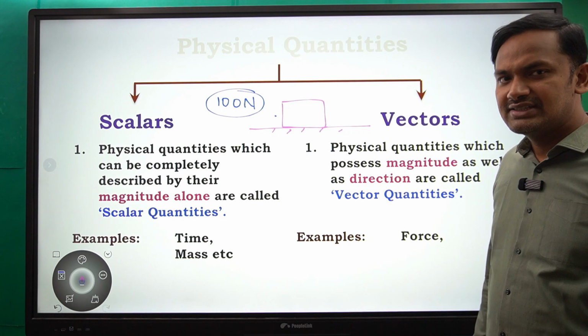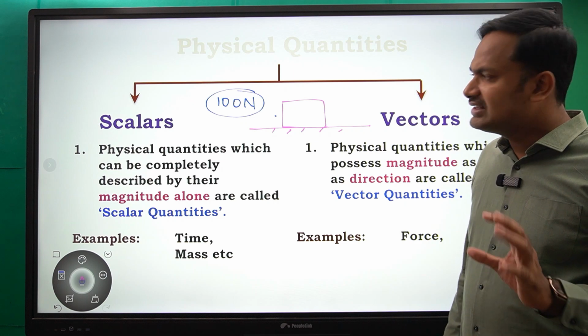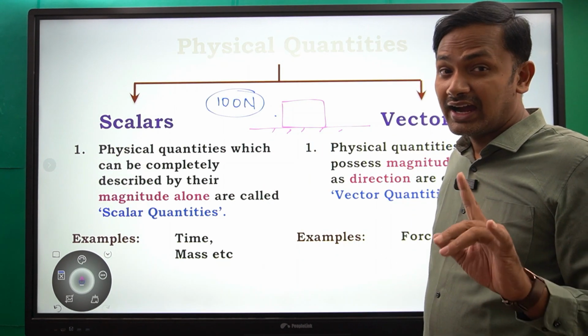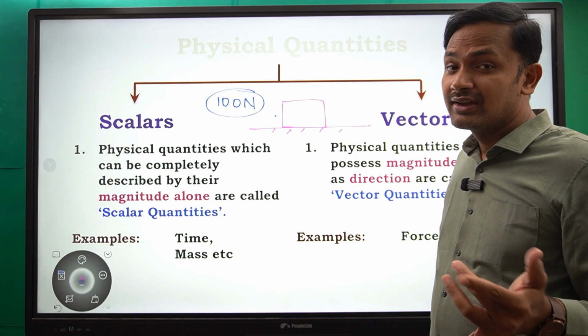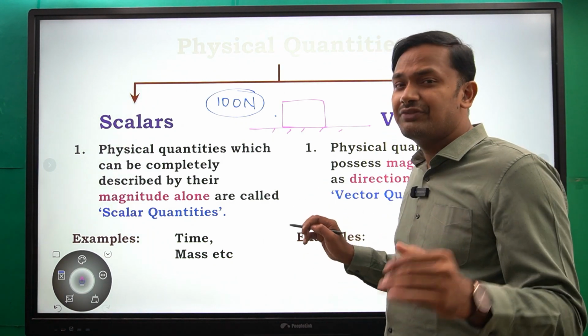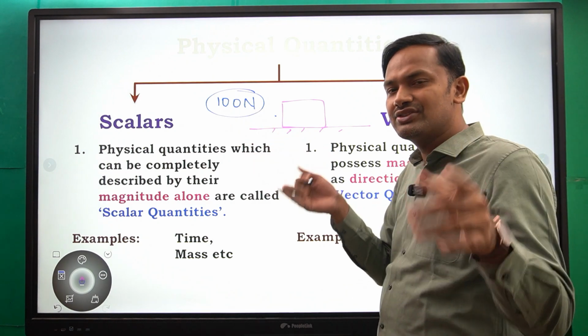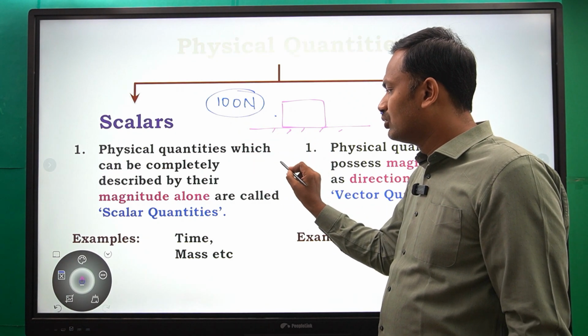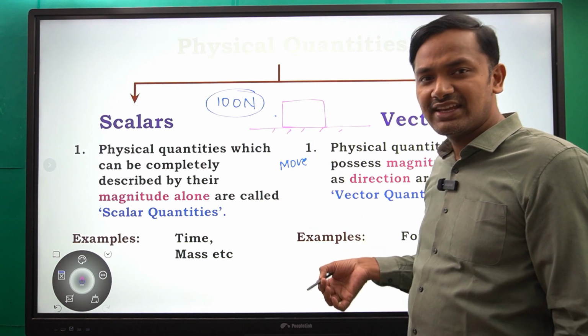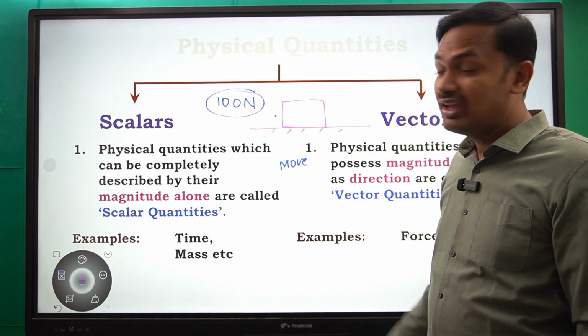See here, I just mentioned 100 Newton force, but I didn't mention in which direction. If you say that yes, it will move, I will say no, it will not move. Why?